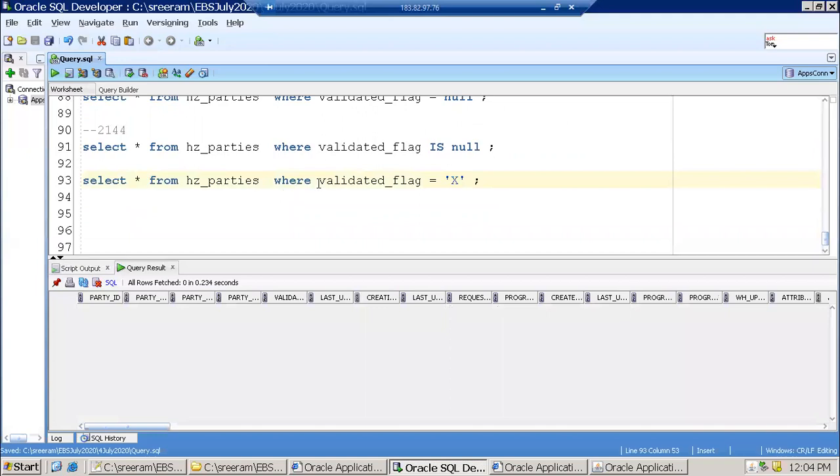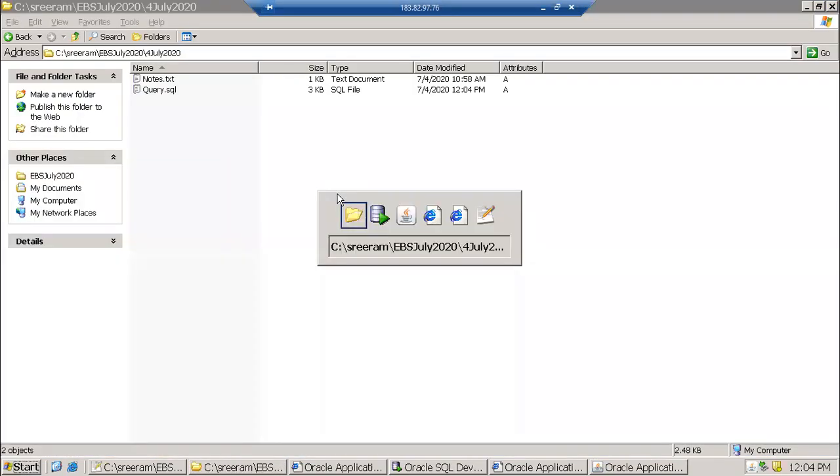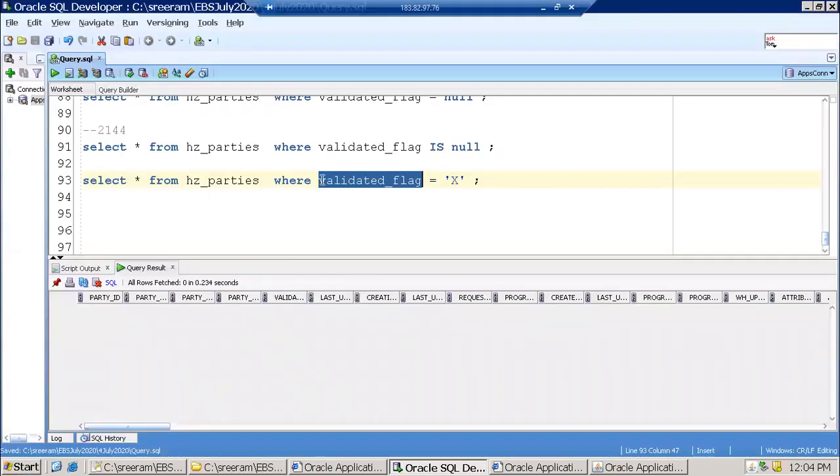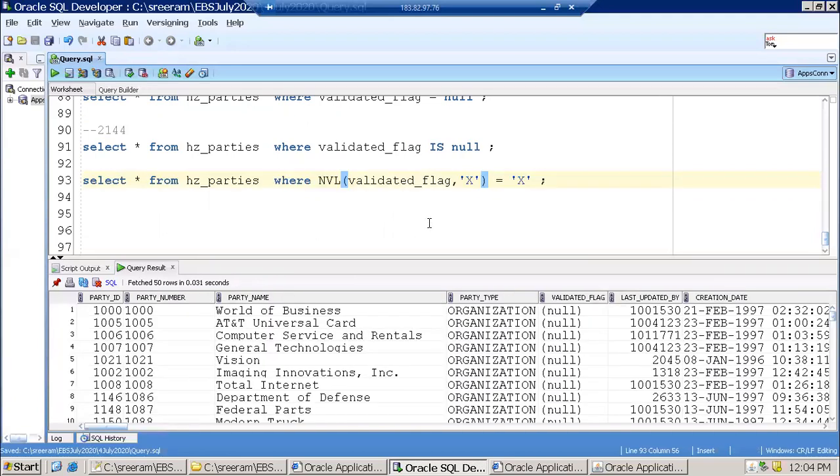Now what I will try to do here is make use of NVL of... Will this work? Yes, it will work. And see the number of records, we get the same 2144.